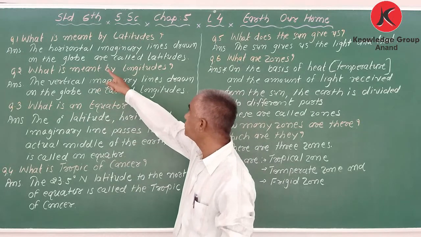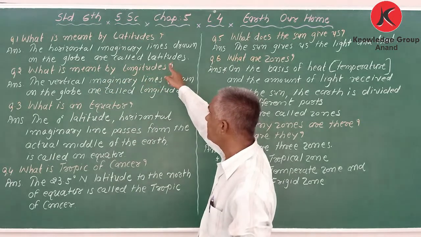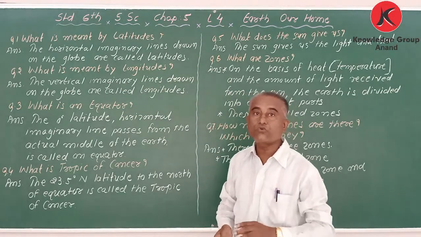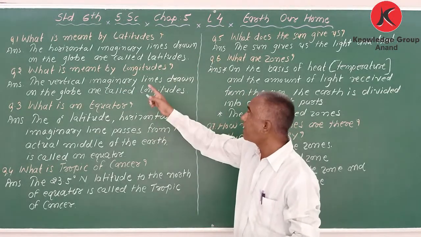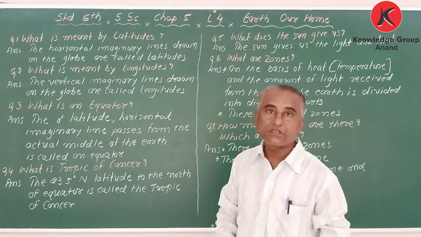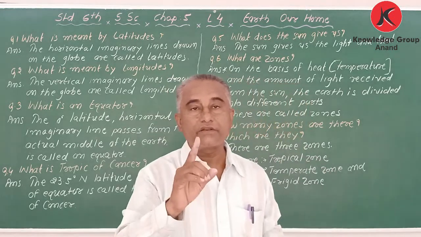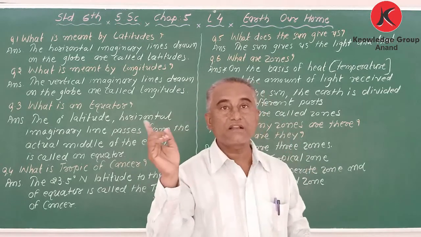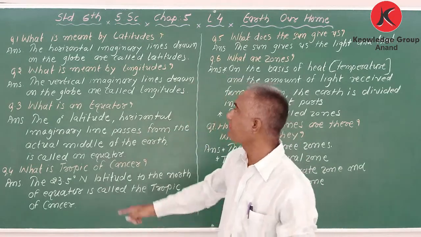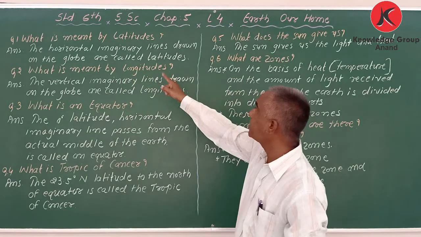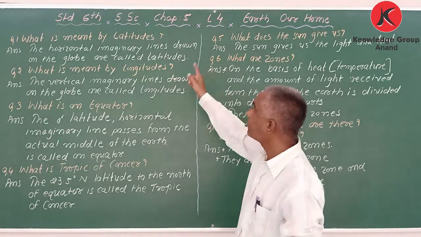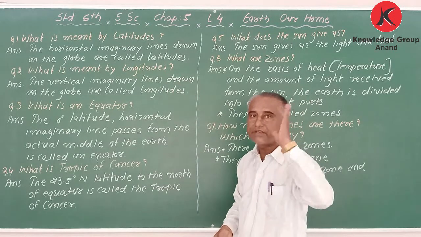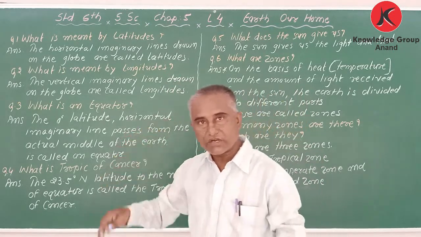So the horizontal imaginary lines drawn on the globe are called latitudes, meaning sleeping lines. Got it?